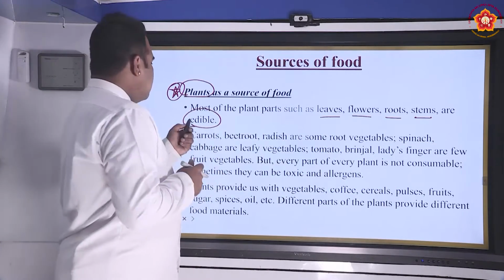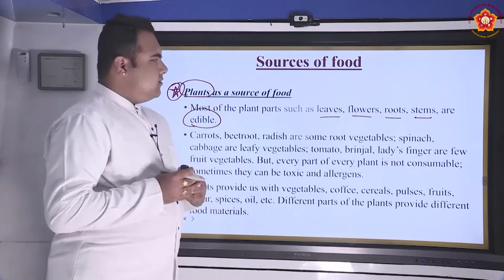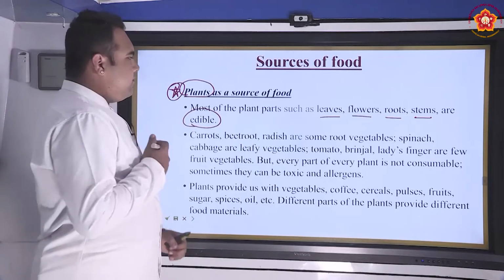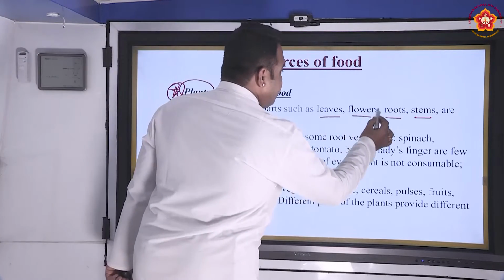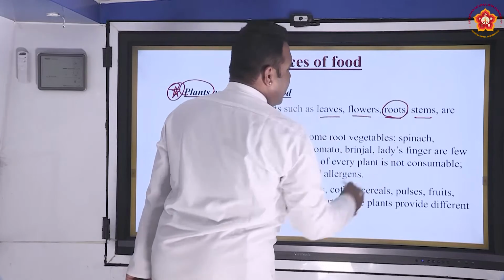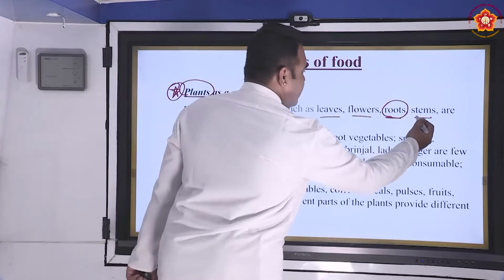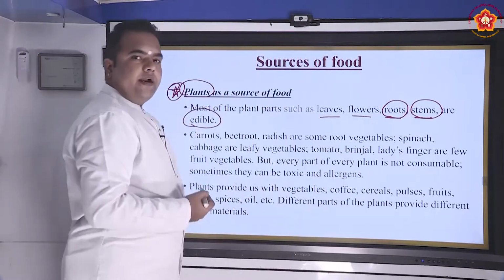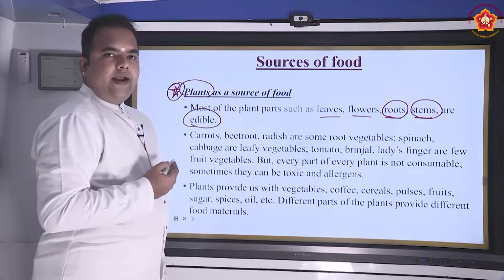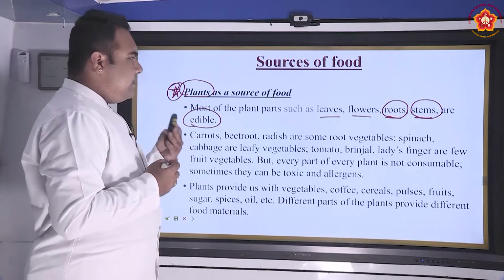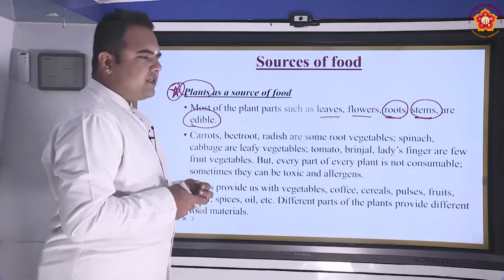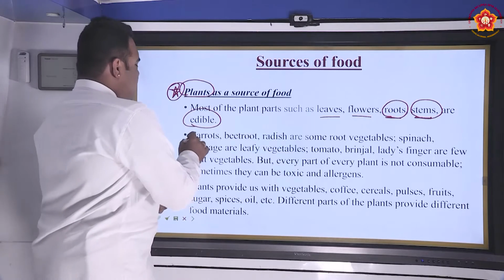Edible means what? Those that can be eaten from the plant. So the leaves of a few plants can be eaten for good benefits. The flowers of plants can be eaten. Roots of particular types of plants can be eaten. Stems of particular types of plants can be included in our diet so that we get the necessary required inputs, and the different kinds of proteins and vitamins we would be getting from each of these parts of a plant. So look at this now.